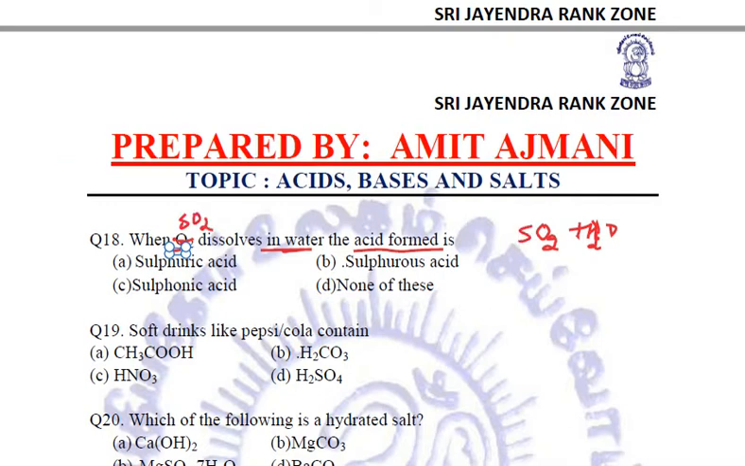When sulfur dioxide reacts with water, it forms H2SO3, and this H2SO3 is sulfurous acid, right? So this is sulfur dioxide. Some misprinting in the question, I suppose. So when sulfur dioxide dissolves in water, the acid formed is sulfurous acid. It's not sulfuric acid. It is sulfurous acid H2SO3. Clear? Next question.